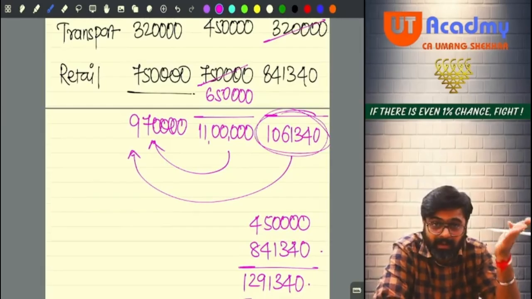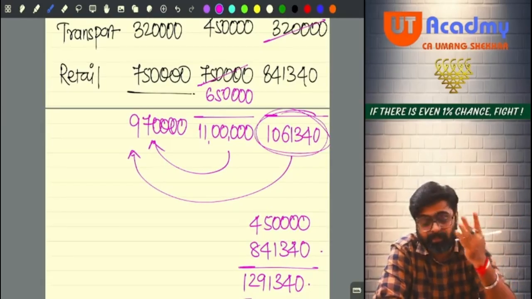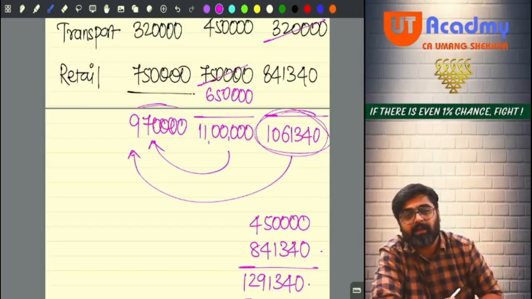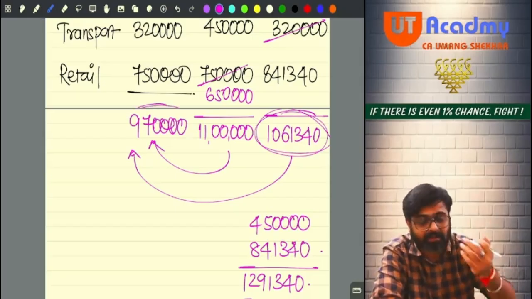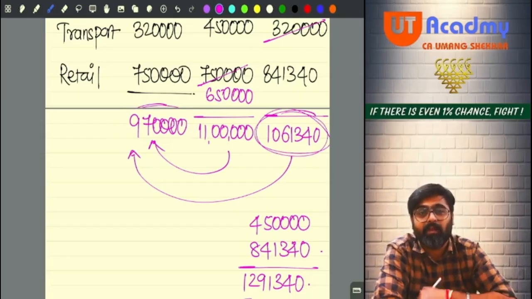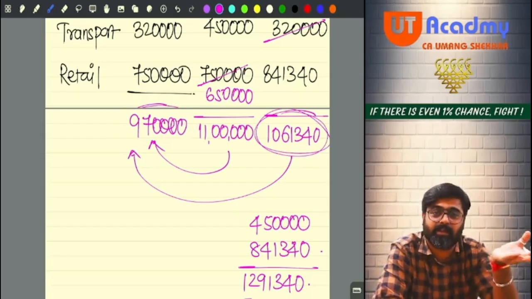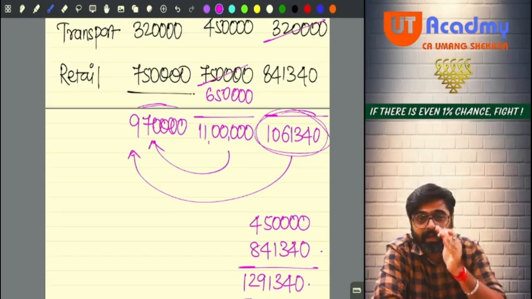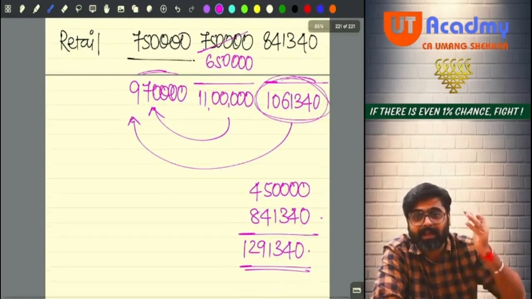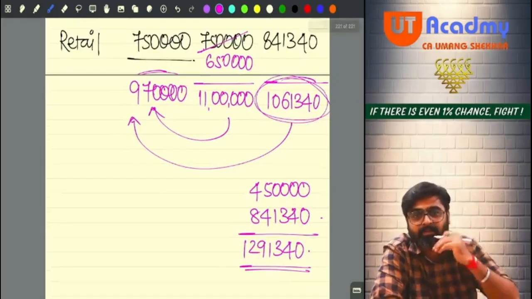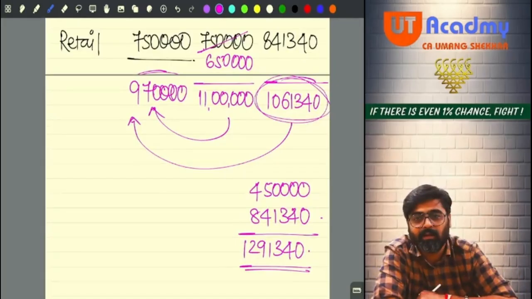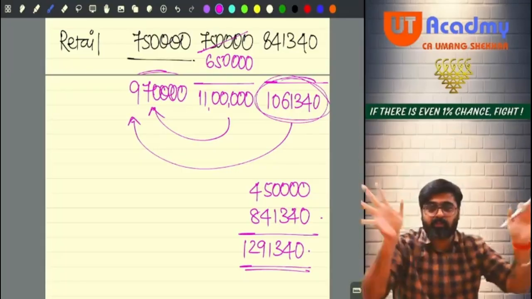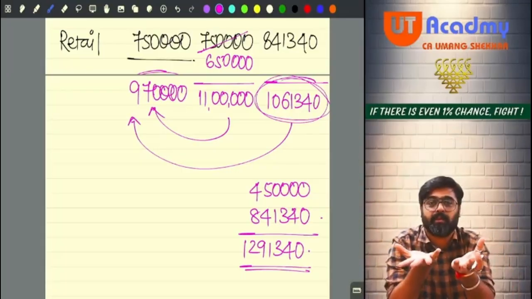Even though doing this would have been a little bit more sensible, we are not doing that also. Just imagine. If we can pay tax on 9,70,000, then why pay tax on 10,61,340? If we can pay tax on 10,61,340, why pay tax on 11 lakhs? If we can pay tax on 11 lakhs, then why pay tax on 12,91,340? Am I a mad person or what? So out of all these four options, which is the best option?